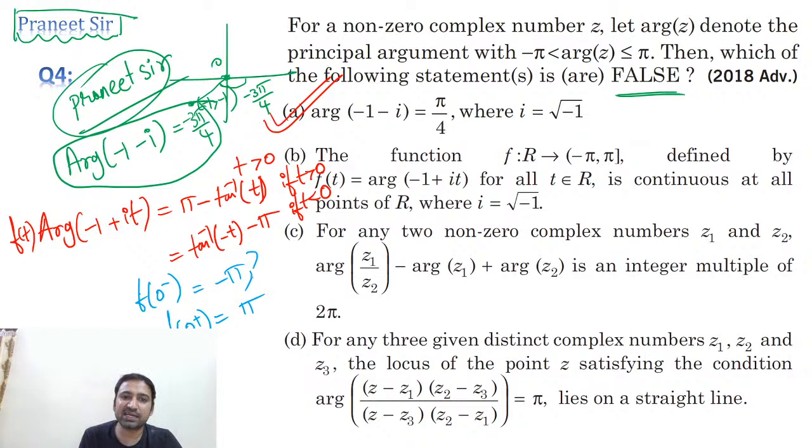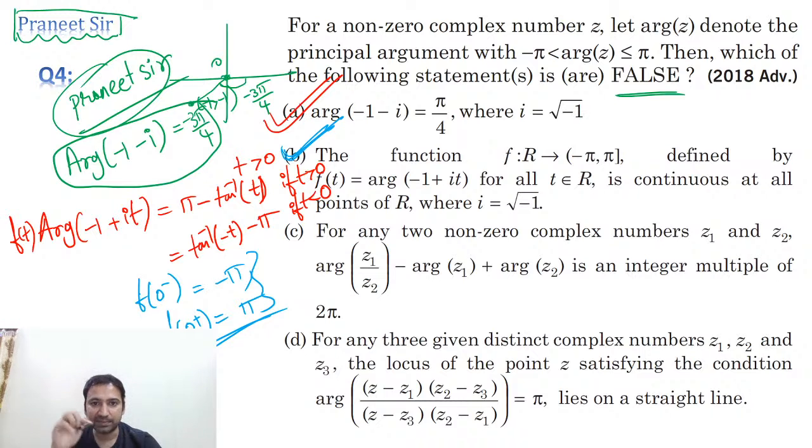So how can we say that it is continuous at x equals 0, guys? At x equals 0, it is not at all continuous. And he is saying it is continuous for all values of t. So option B is a false statement. So we can say that option B is also a correct answer. Why? Because he is asking which one is a false statement. So the second option is a false statement, so option B is correct. Everyone understood this? How I calculated?